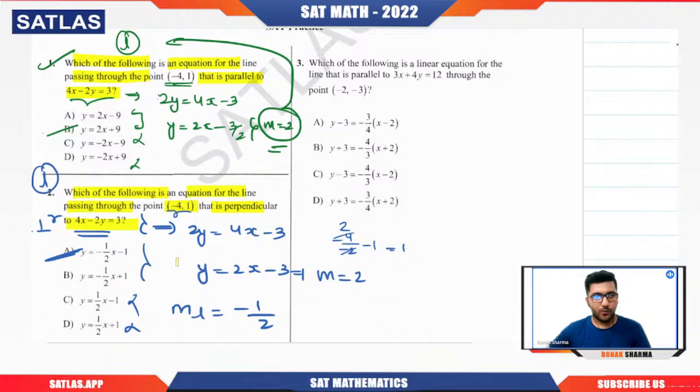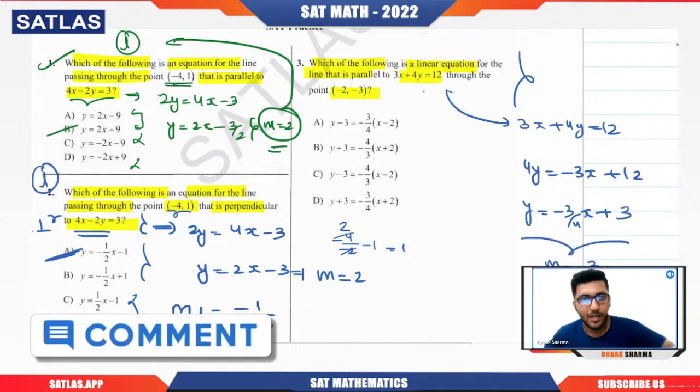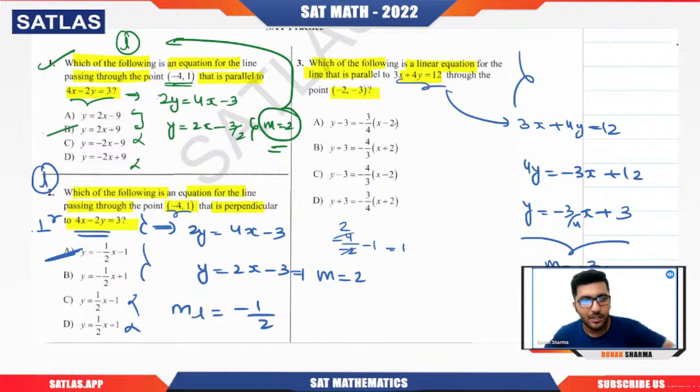Okay, next question. Which of the following is a linear equation for the line that is parallel to 3x plus 4y equals 12? So we need to find the equation of the line which is parallel to 3x plus 4y equals 12. From here I can see that 4y equals minus 3x plus 12, or y equals minus 3 by 4 x plus 12 by 4, which is 3. So the slope of this line is minus 3 by 4. So the line that I am looking for, which is parallel to this, should also have the slope minus 3 by 4. Clearly I can see that this will be rejected, this will be rejected. Only these two remain.